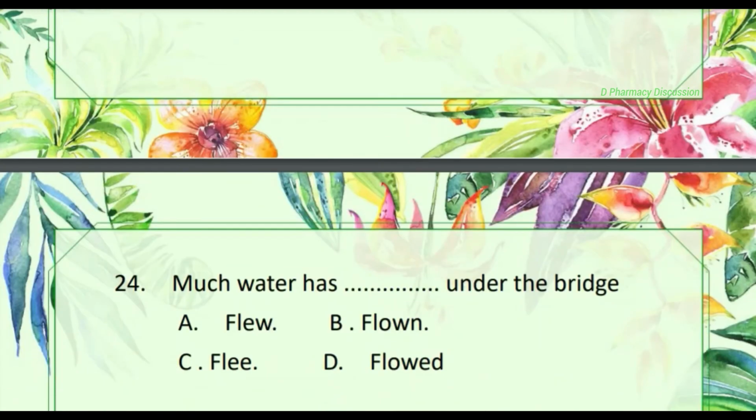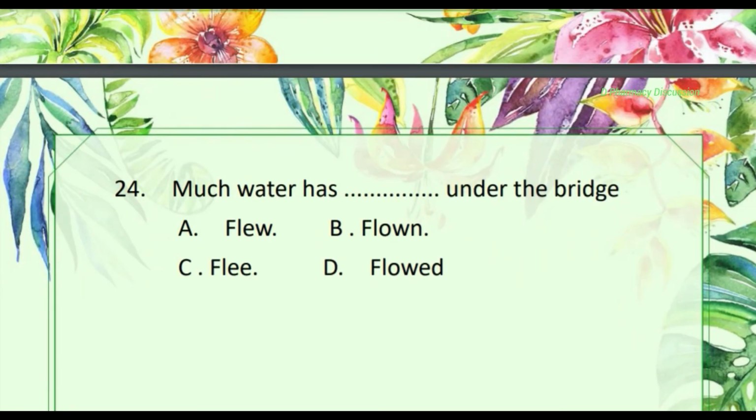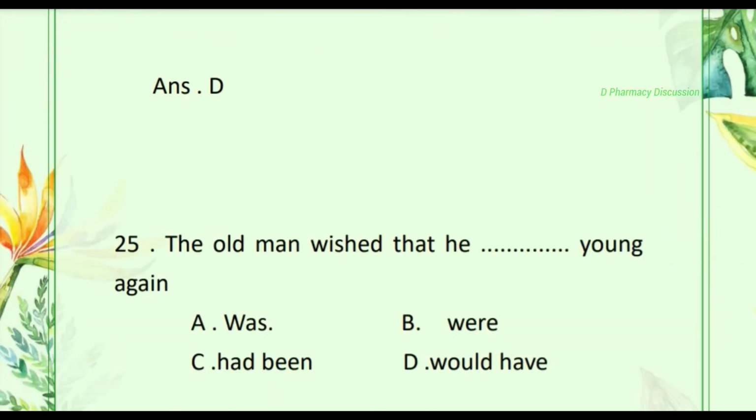Then question number 24. Much water has dash under the bridge. Option A, flew, B, flown, C, flee, D, flawed. Correct answer is option D, flawed.